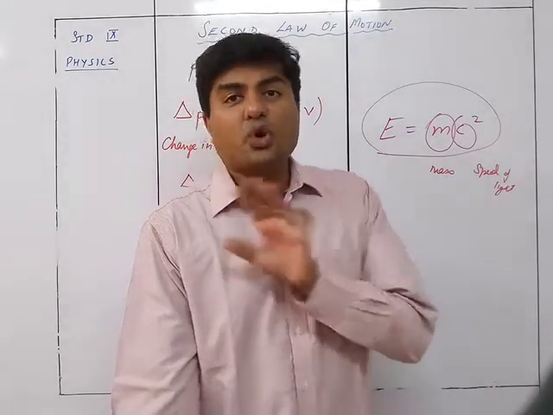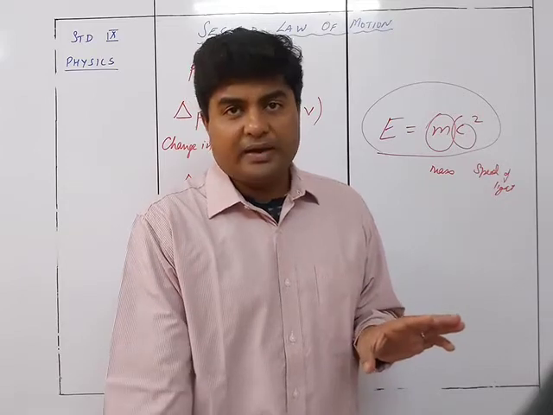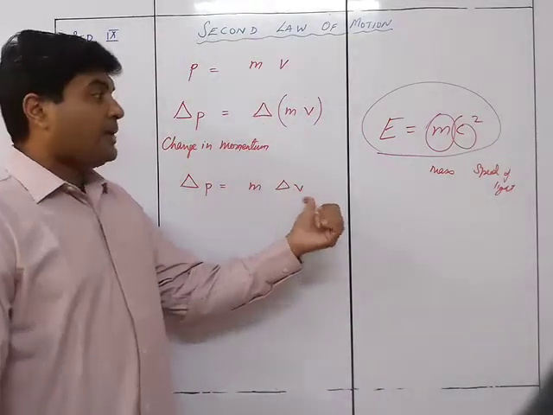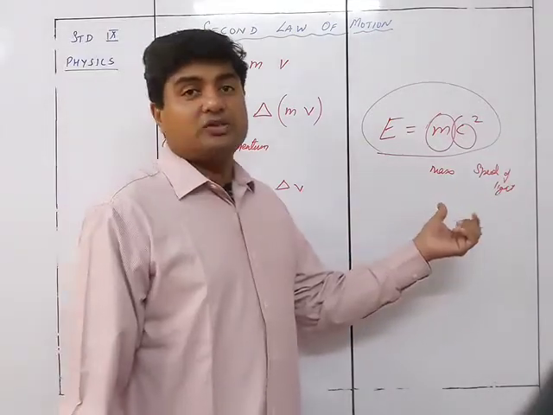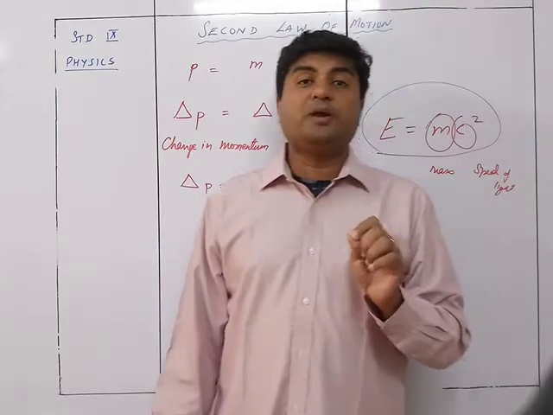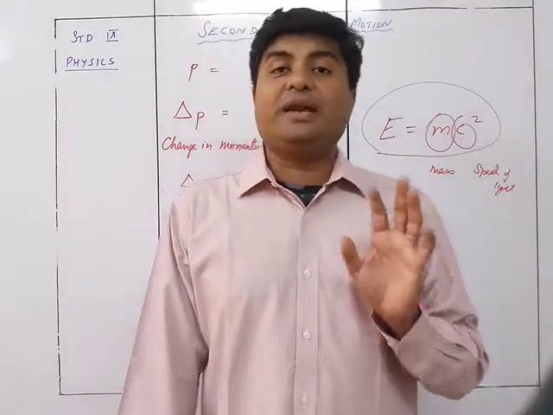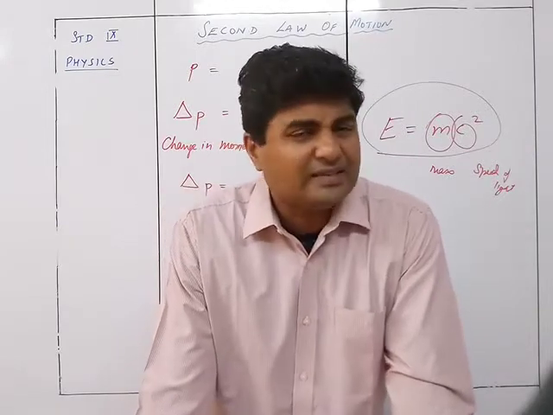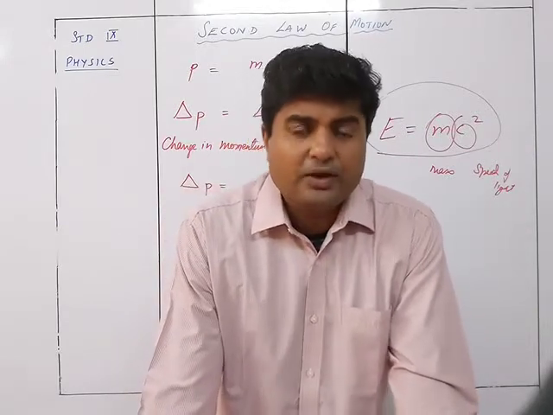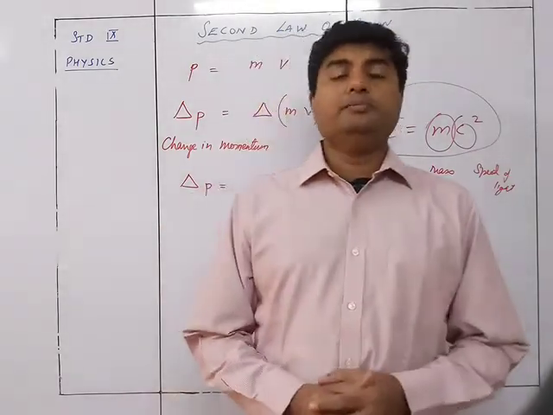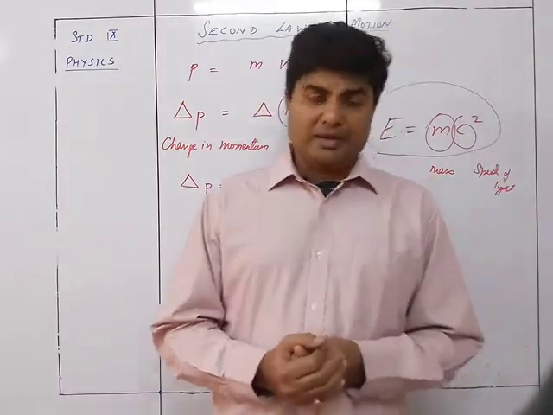So if there is no change in the mass of the object, then definitely delta P will be equal to m delta V. But if there is a change in the mass, it is possible only when the velocity is equal to or greater than the speed of light. Otherwise, there is no possibility that there could be a change in mass.